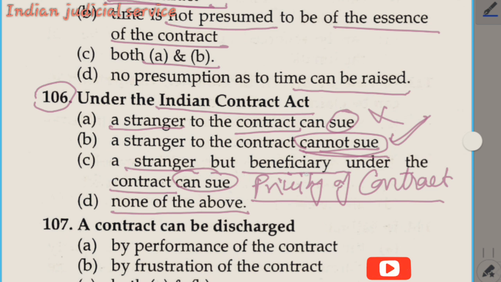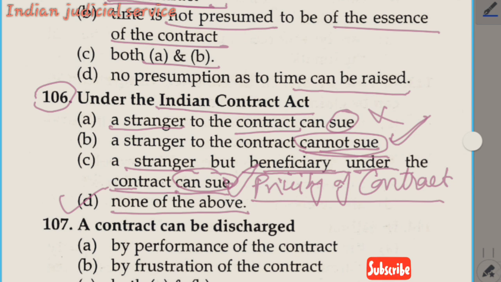Option C, the stranger but beneficiary under the contract can sue. This statement is also correct according to the exceptions. If a person is related to a family matter and is a beneficiary with an interest in the contract property, then if the contract is breached, the beneficiary or third party can sue either party to the contract. Option D, none of the above. It is clear that two options are correct, so our answer is option D, none of the above.